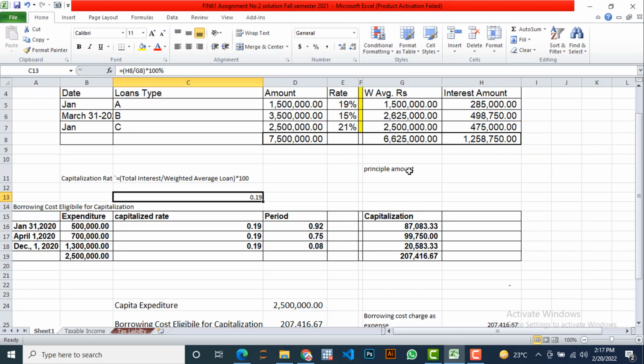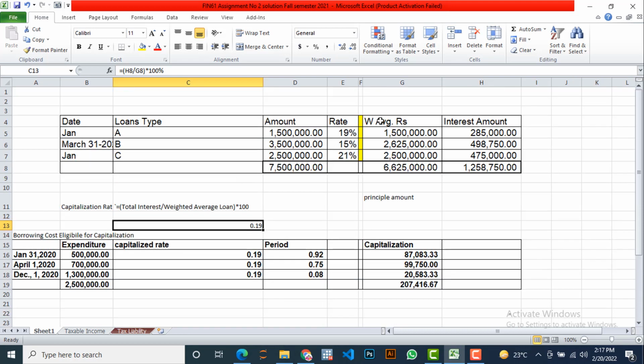Now this is a very important slide. So the borrowing cost eligible for capitalization is what we are going to calculate. Until now we have calculated all information regarding the loans.